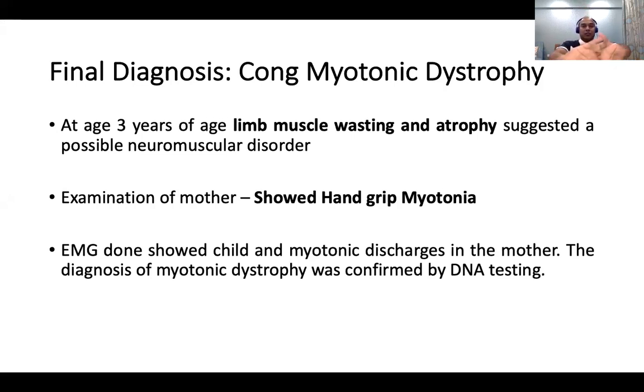Now, this was a bit of a tough case, but it shows how we should approach it in terms of onset, whether it is upper motor or lower motor, and whether it is a bilateral facial involvement, more favoring a muscle cause, and then reach a diagnosis.